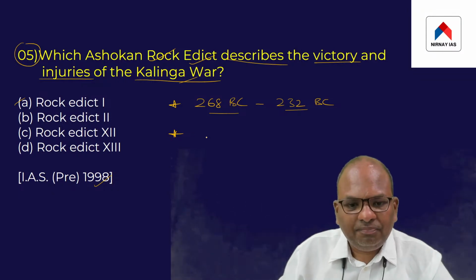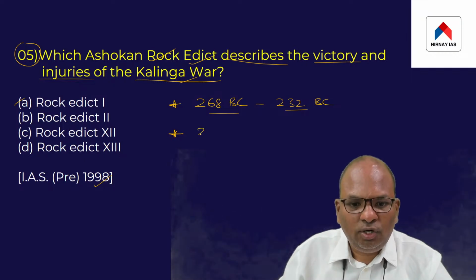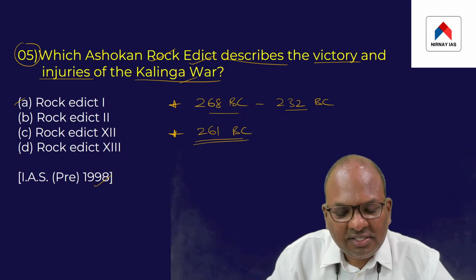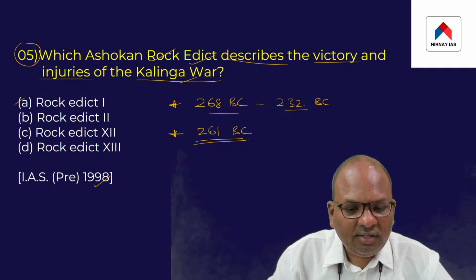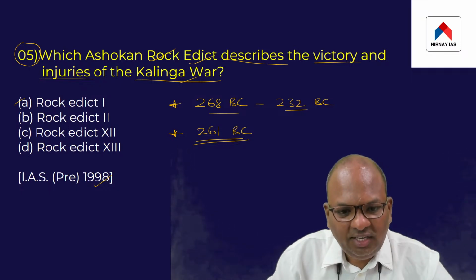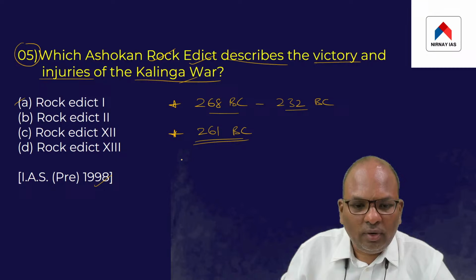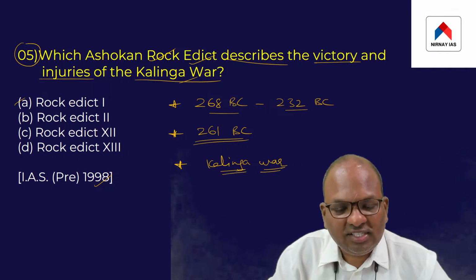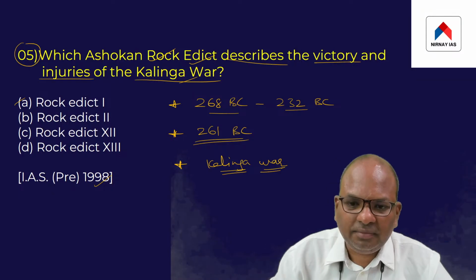Ashoka is said to have fought a war in 261 BC, and this war is known as the Kalinga War.